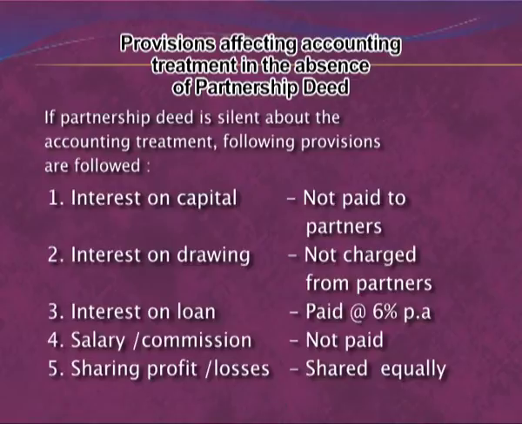Third, interest on loan. Interest on loan will always be paid at the rate of 6% per annum if partnership deed is absent. Fourth, no salary or commission will be paid to the partners. And lastly, sharing profit and losses. If partnership deed is absent, then we assume that all the partners will share profit equally.